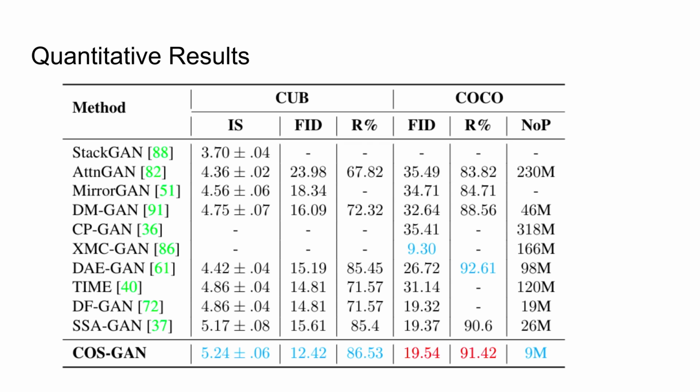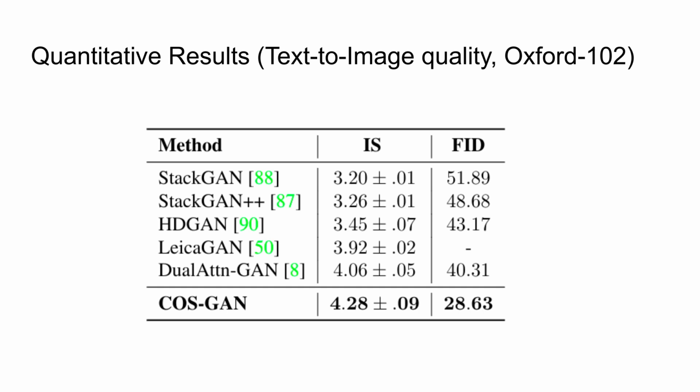Our approach's ability to extract meaningful segmentation masks for the generated images can be seen as an added advantage over the other models. Compared to other approaches for text-to-image synthesis, our COS-GAN utilizes a significantly smaller number of parameters and still achieves competitive performance with extraction of foreground-background semantic maps for each image. On the Oxford 102 dataset, there is a remarkable improvement in image generation quality, and all this while achieving high quality foreground-background masks.